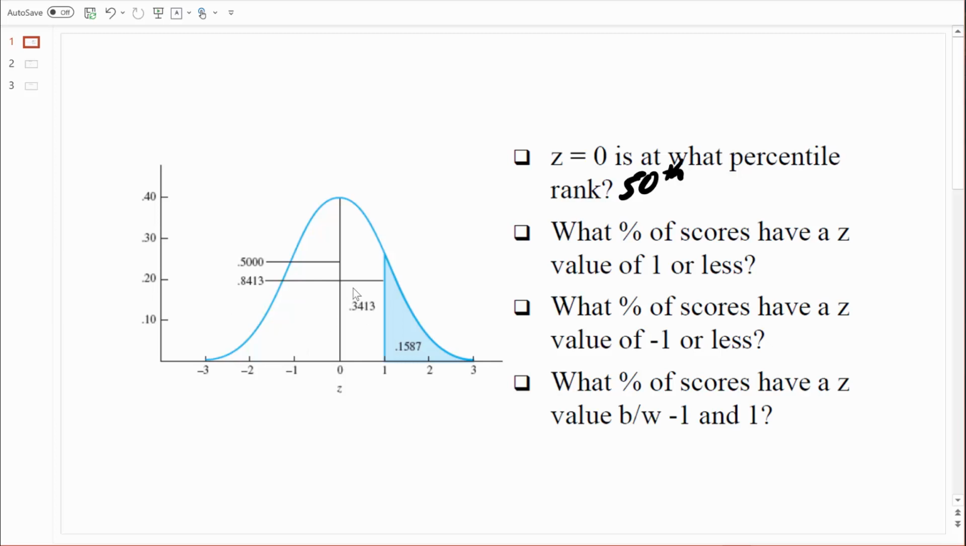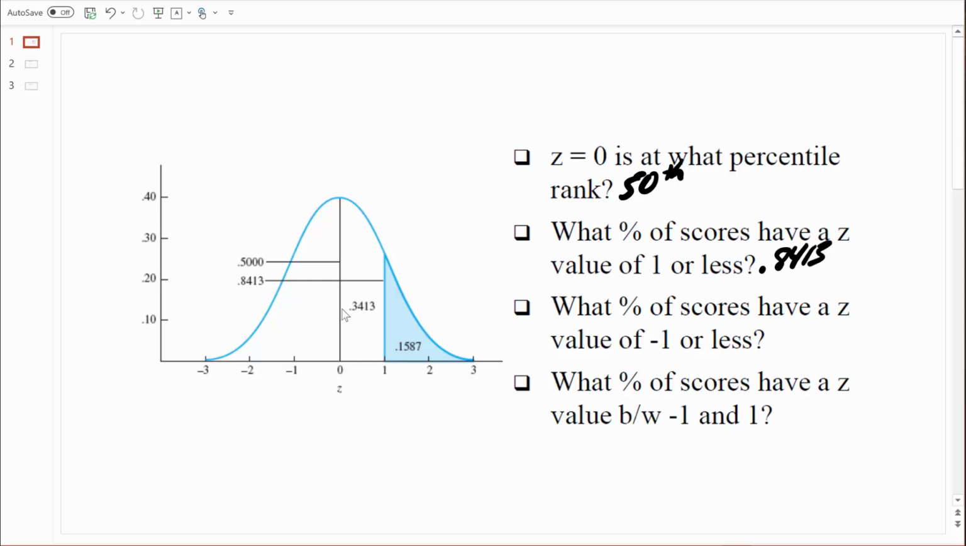Well, we can just kind of use these numbers that we see right here to easily put together our answer. If this section right here is 50% of the distribution, and this little section right here is about 34% of the distribution, we can just add those two values to find the total area. Remember, area equals probability. So the percentage of scores with a z-value of 1 or less would be 0.5 plus 0.3413. And that's easy enough for me to do just in my head. I can see 0.8413.